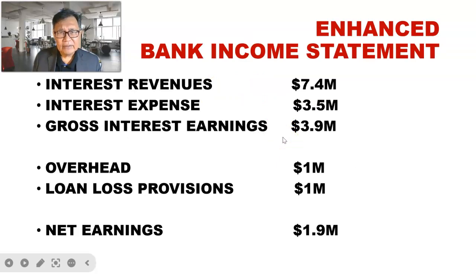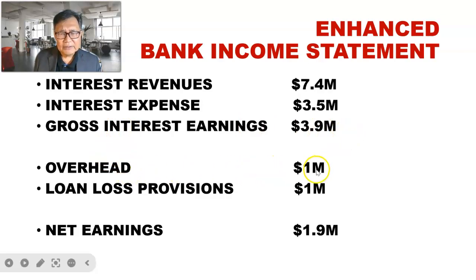And when we look at the income statement, the interest revenue at 7.4 million and interest expense at 3.5 million. So gross interest earning is the difference between 7.4 and 3.5. So we got 3.9 million. And we have to add on a few more expenses like the overhead for payroll and for procurement.